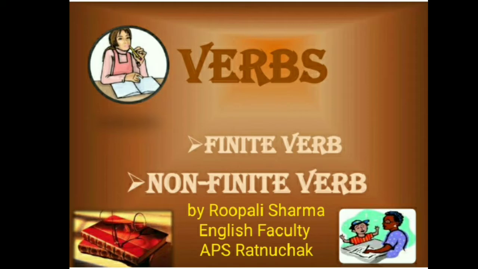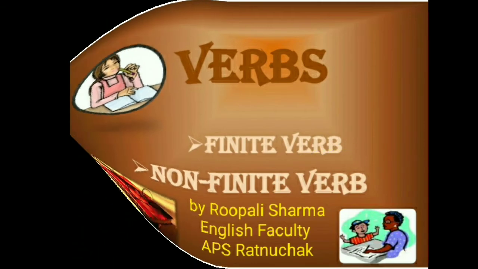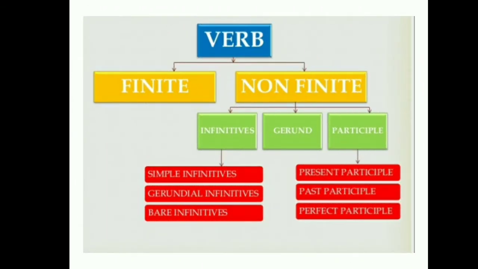Further, if we talk about the different kinds of verbs as per the change in number and person, we have two categories of verbs. First is the finite verb and the other is the non-finite verb. We will talk in detail about these two verbs. So first of all, let us know what finite and non-finite verbs are.